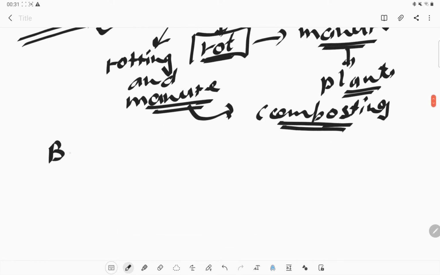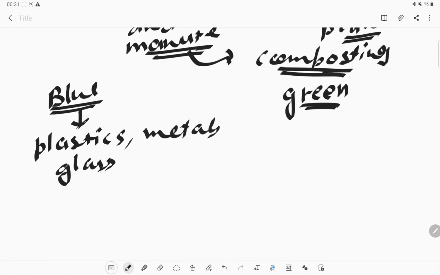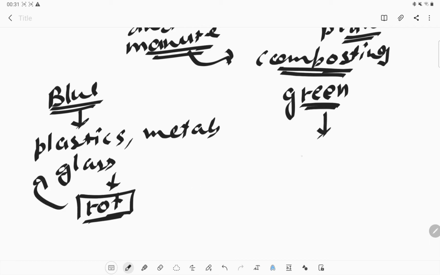Now, what type of dustbin? You must have seen two types of dustbin, one blue and the other green, in your local areas. What is the blue dustbin for? It means we should put plastic waste, metals or glass waste into it. So we can say the substances which do not rot, we put in the blue dustbin. What about the green dustbin?